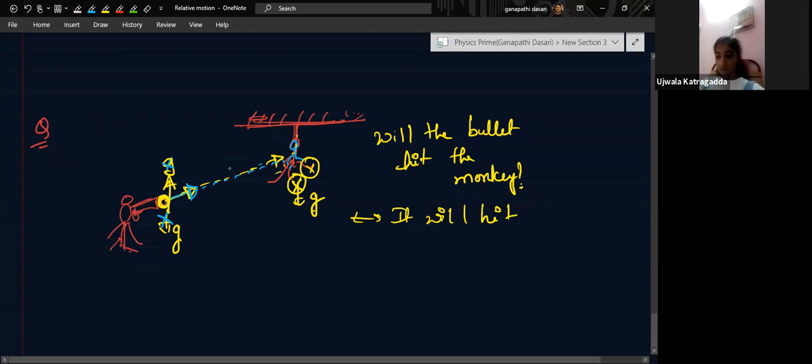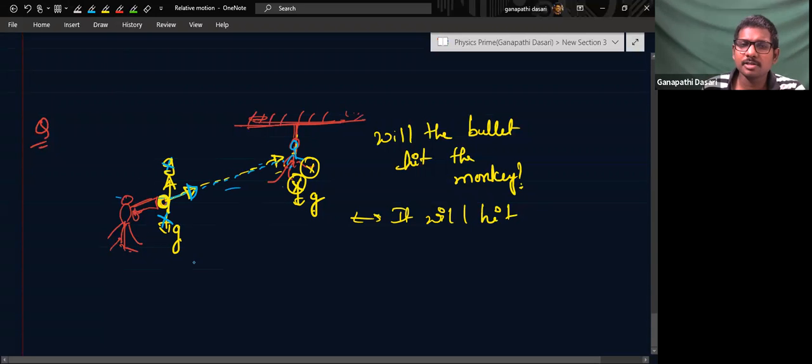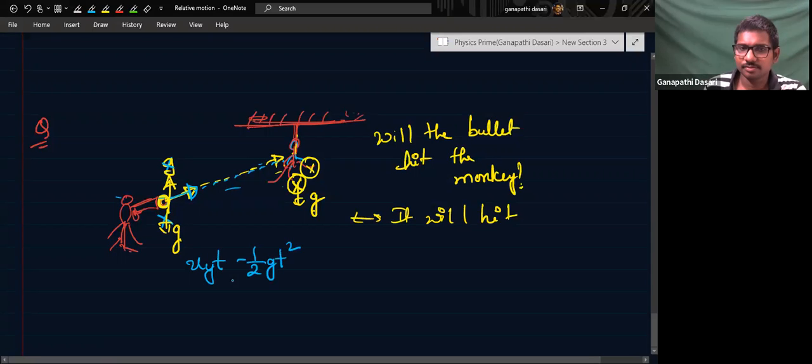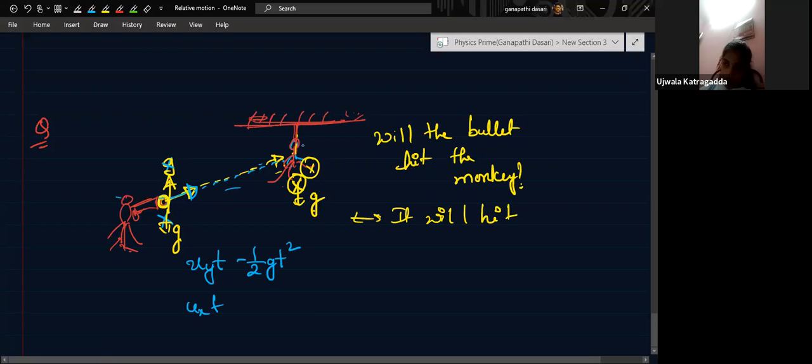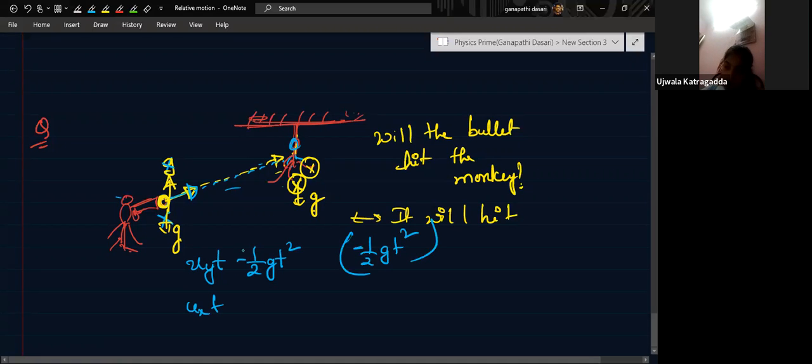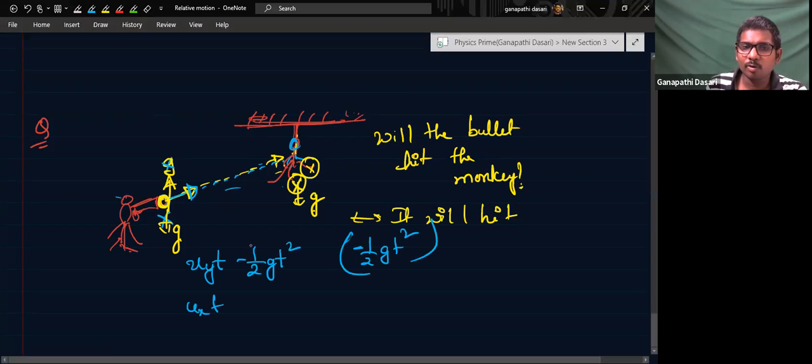If you want to write it as a problem also, see. The bullet's vertical distance is how much? Vertical distance is u_y t minus half g t squared, isn't it? Horizontal distance is u_x t. The monkey's vertical distance in t time is how much? Half g t squared will be traveled downwards, isn't it? That means how much the monkey traveled downwards, the same thing the bullet also traveled, isn't it?